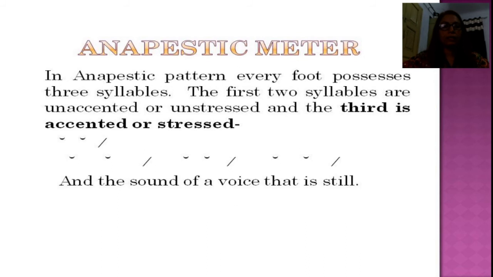In anapestic pattern, every foot possesses three syllables. In iambic and trochaic, there were only two syllables in every foot, but in anapestic there are three syllables in a foot. The first two syllables are unaccented or unstressed, and the third one is accented or stressed. And the sound of a voice that is still.